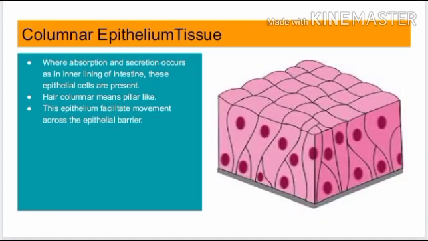Columnar epithelium tissue, where absorption and secretion occurs, is present as an inner lining of the intestine. These epithelial cells are present. Here columnar means pillar-like. The epithelium facilitates movement across the epithelial barrier. This is the following reference image for the columnar epithelium tissue.